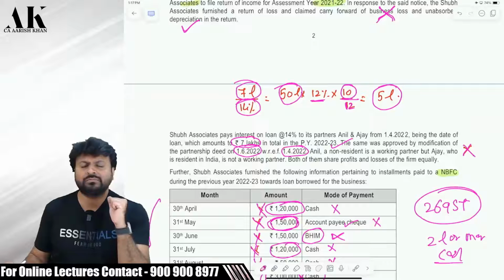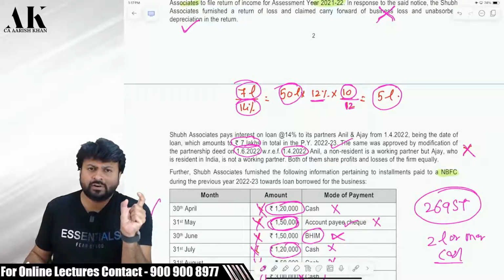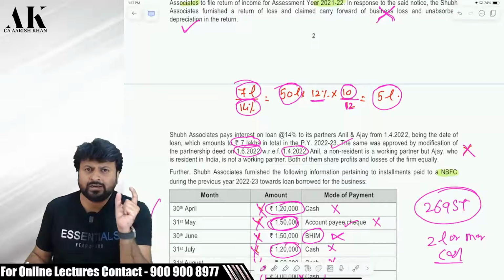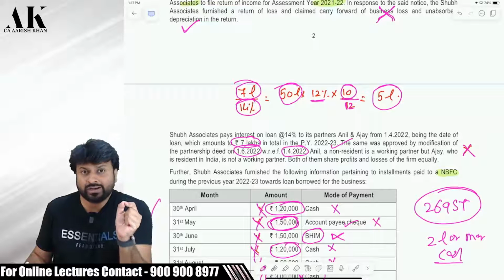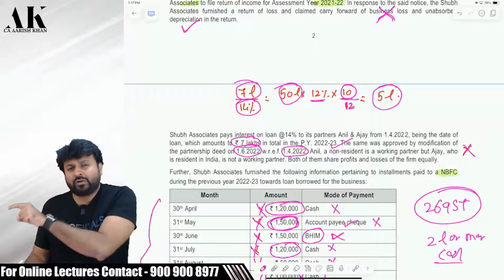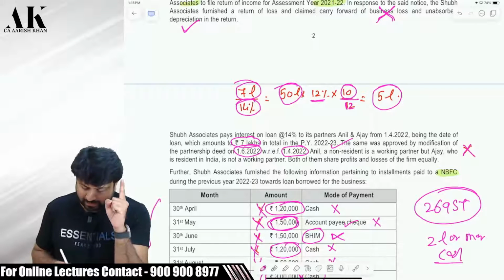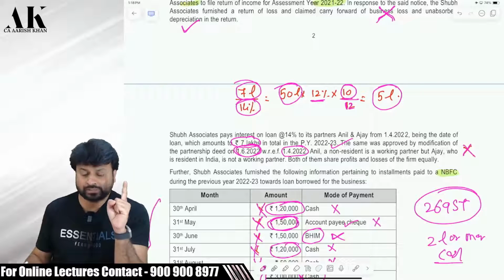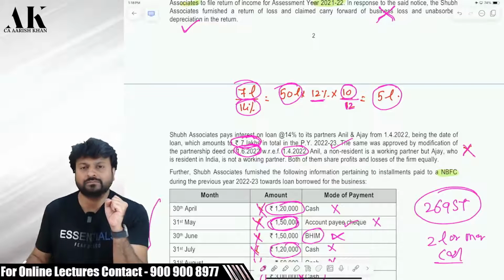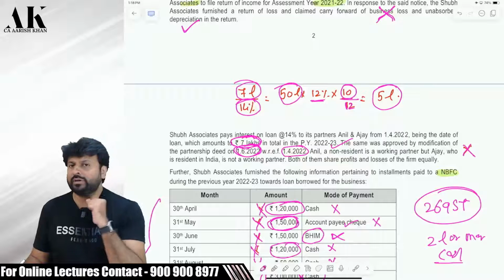Can you do so? Can you modify the interest clause in June? Can you write in the deed in the month of June that interest will be paid retrospectively from April? The answer is no. It has to be prospective. So first of all, it has to be prospective. It has to be counted for only 10 months, not 12 months. You have paid it for 12 months, not allowed. Secondly, it is allowed only up to 12%, not more than 12%.